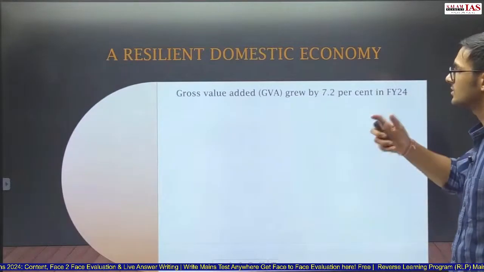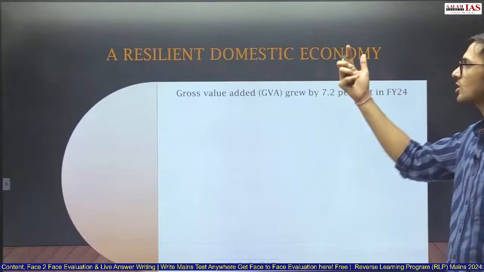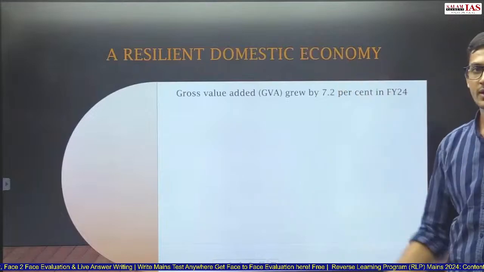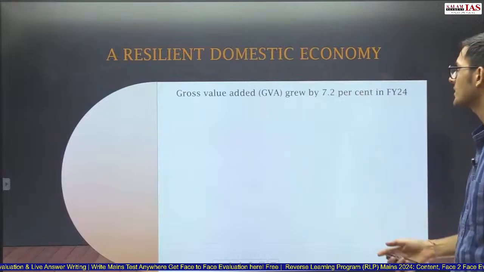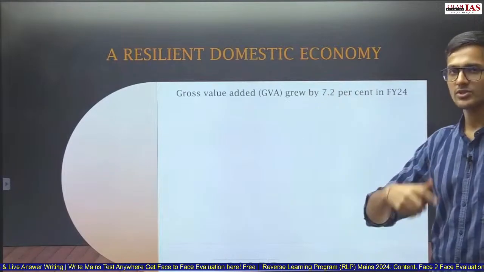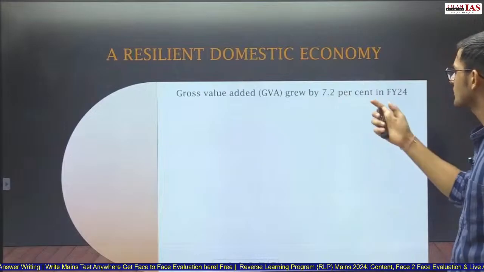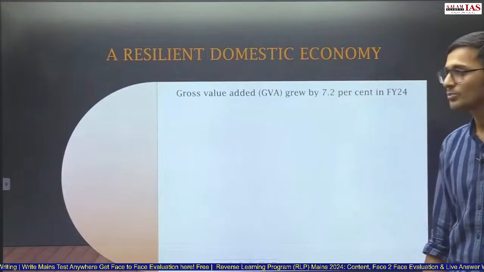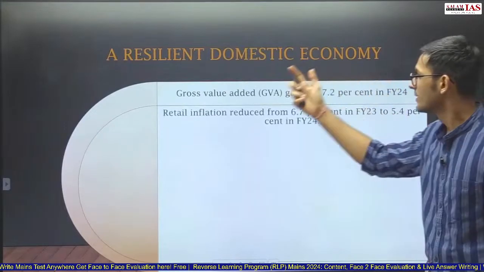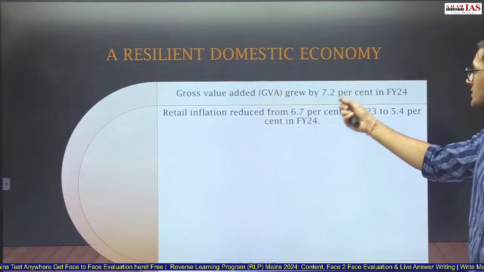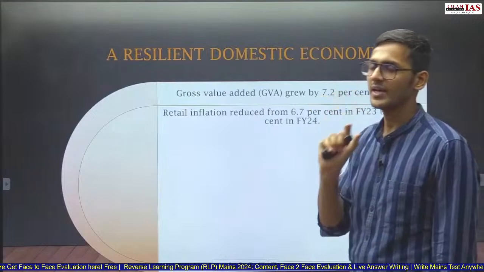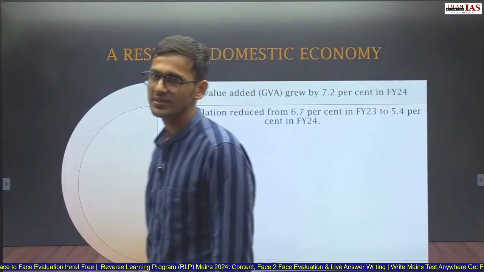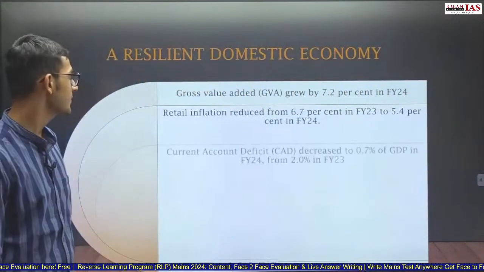So what the economic survey has also talked about is the resilient domestic economy. This was the heading: a resilient domestic economy. Indian economy is a resilient domestic economy. GDP grew by 8.2%, gross value added grew by 7.2% in the financial year 24. Retail inflation reduced from 6.7% last year to 5.4%. So retail inflation is again in the bracket of 2 to 4%. That is the target of the Reserve Bank of India.